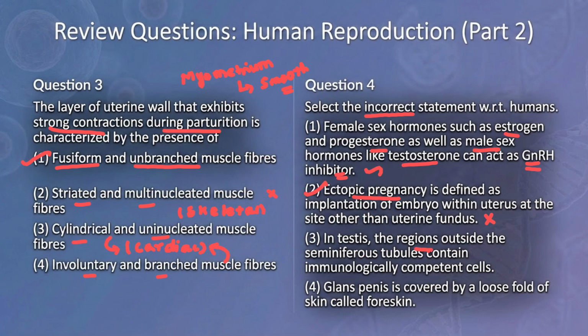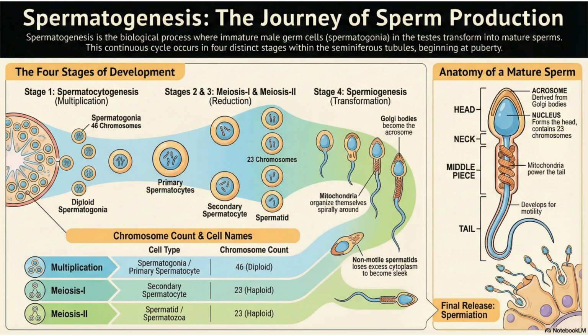In testis, the regions outside the seminiferous tubule contain Leydig cells or interstitial cells, and immunologically competent cells. This is correct. Glans penis is covered by a loose fold of skin called foreskin. That is correct, it is actually a loose fold, not tight. So that's the correct statement. I think these questions are clear. Okay, finally we will move to the next one.